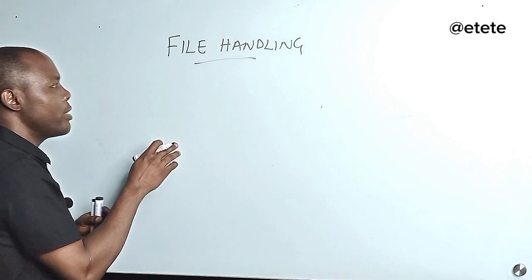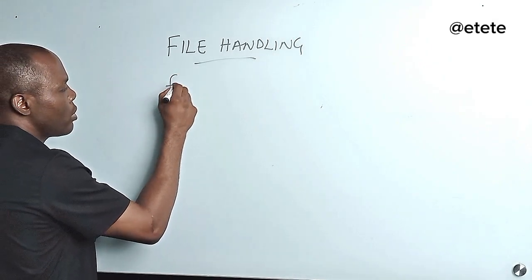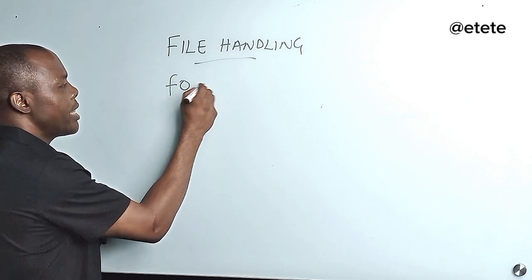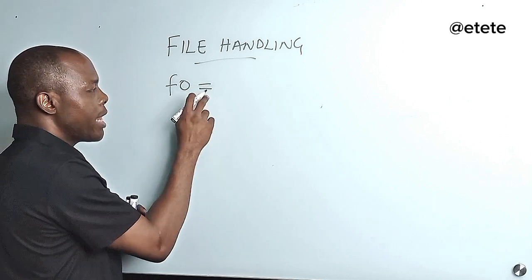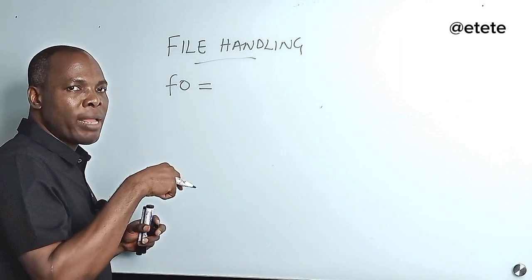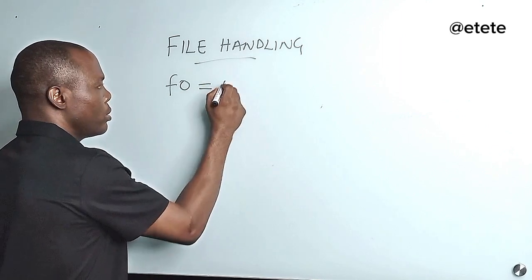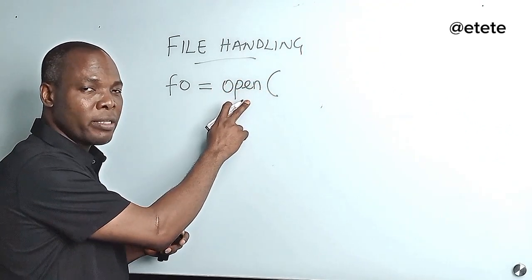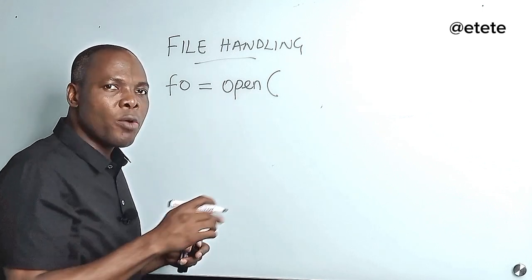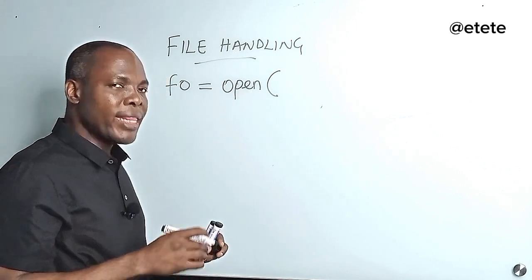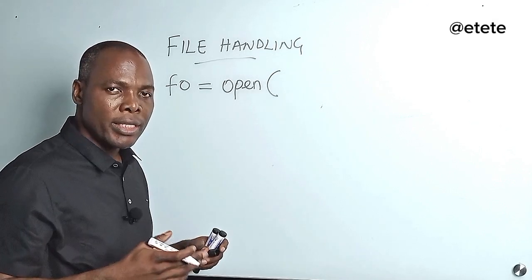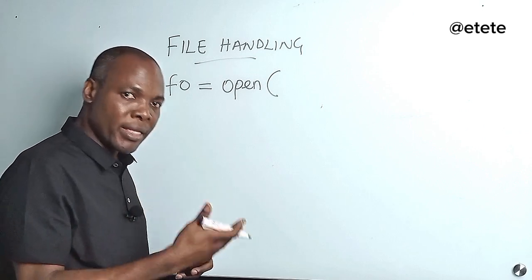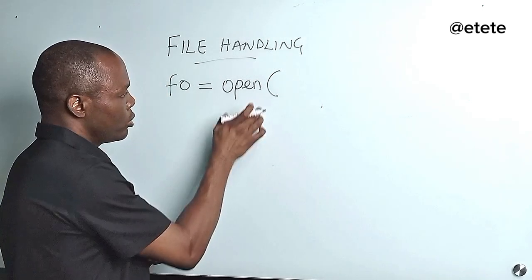Using the Python programming language, I will declare a variable called, say, fo. Let's say I'll just give this file object. Then I will assign. Now, I'm going to call from the Python world the open function. So this is the function I'm going to use, the open function. Now, this open function is going to expect parameters. The first parameter will be the file name. And then the next one will be the mode, the access mode. Am I going to write to it, or am I going to read from it? Or am I going to append something to it? So that is what will happen.